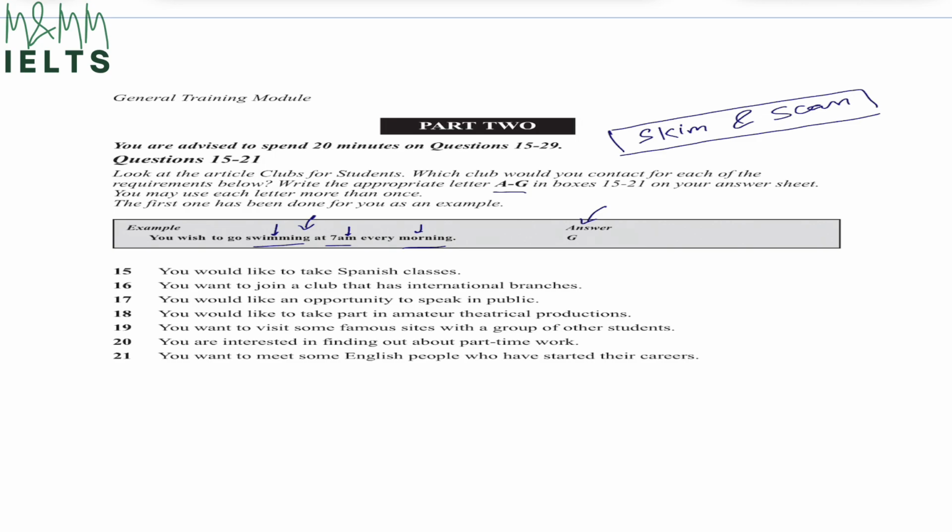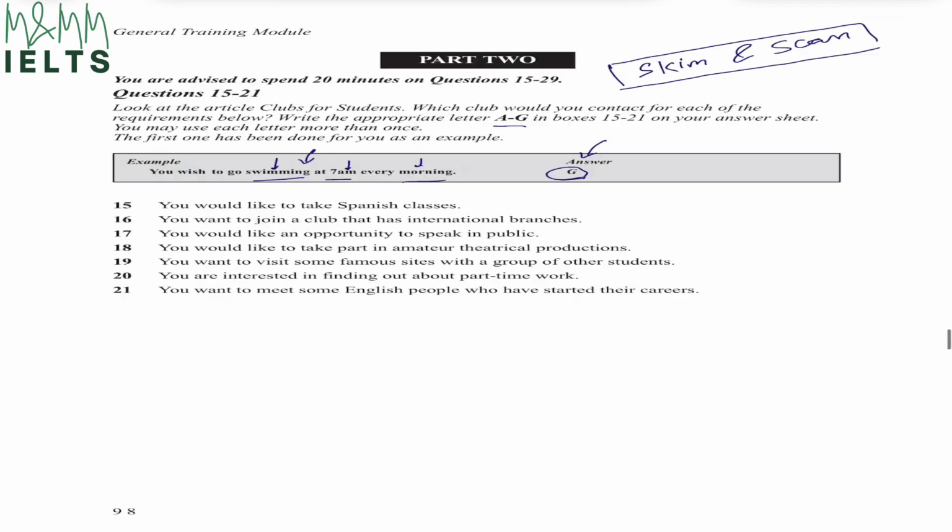Then my job is to skim and scan all the paragraphs, find at least the same or even similar keywords, and then put down that particular letter. So let's say they have said the answer G. I'm just going to go to paragraph G to find out if I can go swimming at 7 a.m. every morning.